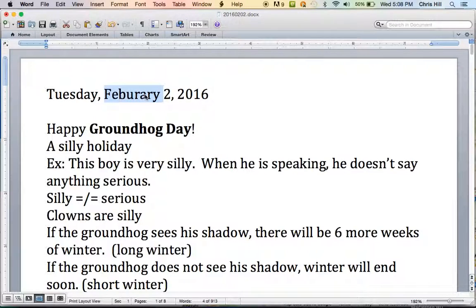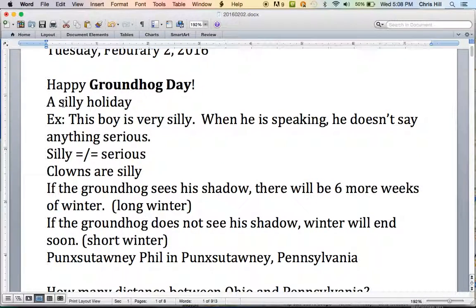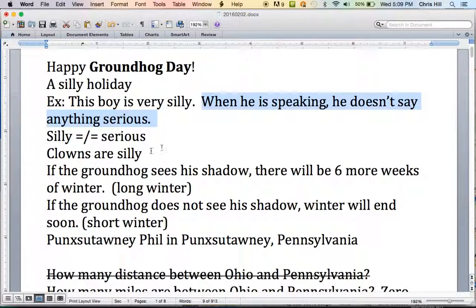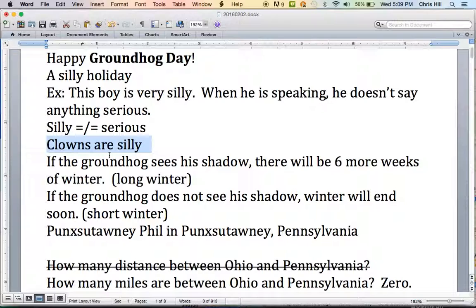Of the second month. Groundhog Day, as we learned, is a silly holiday. Silly means not serious. For example, this boy is very silly. When he is speaking, he doesn't say anything serious. Clowns are silly. Sometimes I am silly. If it helps you learn English, I will be silly. So, here is the story of Groundhog Day.